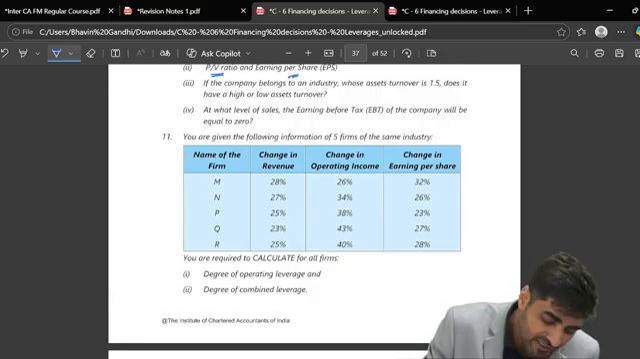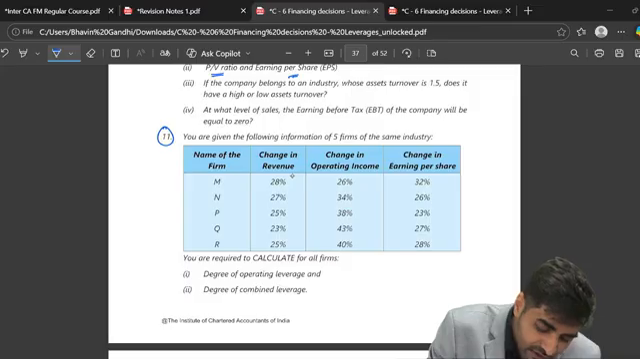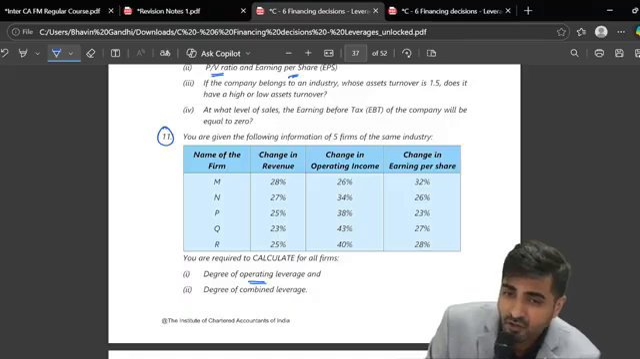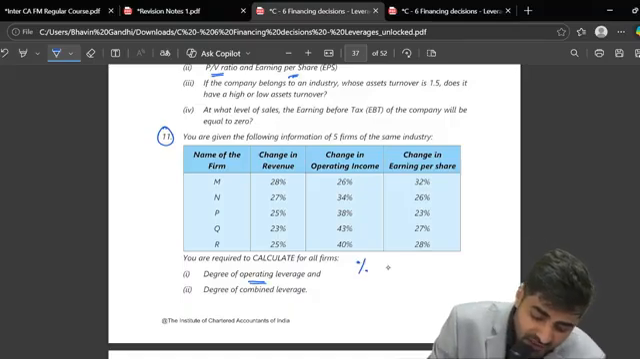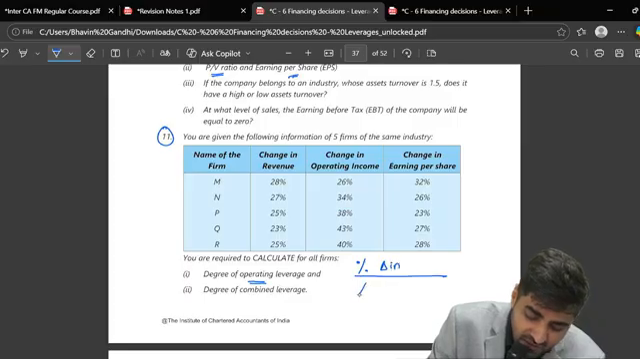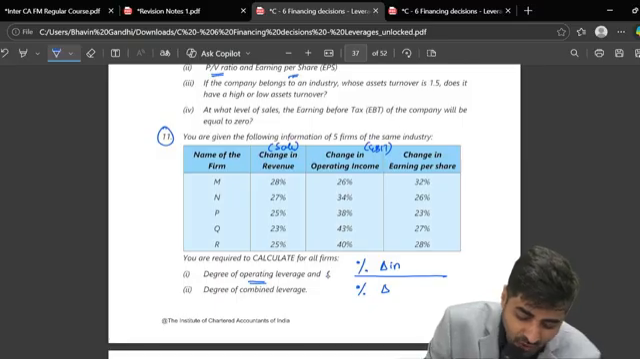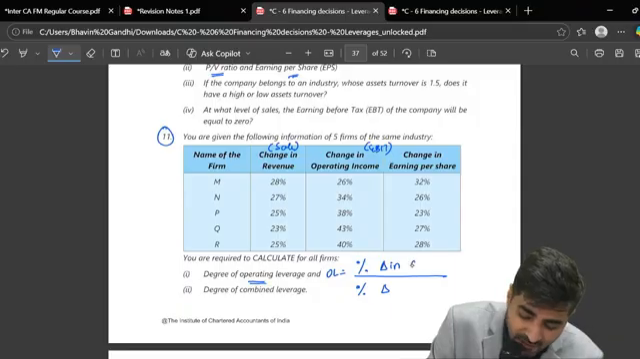Question number 11. Guys, just check. How many forms do we have? 5. There is change in revenue, change in operating income and change in EPS. We are required to calculate operating leverage. What is the formula for operating leverage, everyone? Percentage change in EBIT upon percentage change in revenue. Revenue means sales, and operating income means EBIT. So in operating leverage, the formula will be percentage change in EBIT upon percentage change in sales.